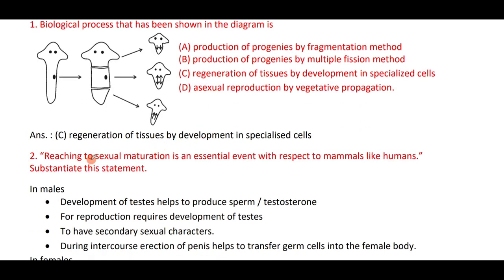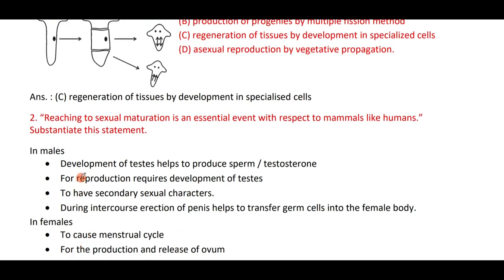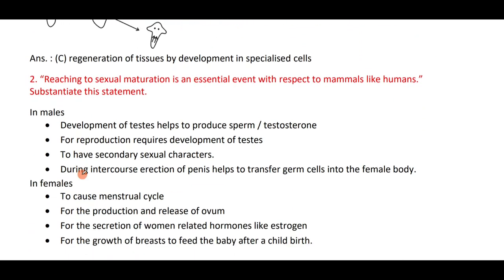Reaching sexual maturation is an essential event for mammals like humans. In males, development of the testes helps in the production of sperm and also the male sex hormone testosterone for reproduction, and it is required to develop secondary sexual characters.